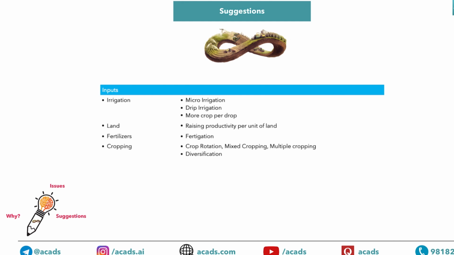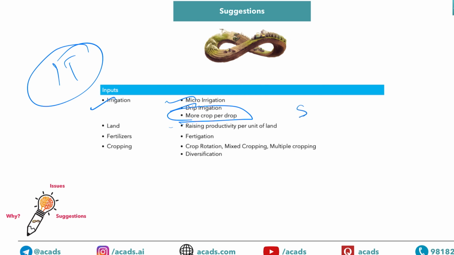Other than that, we are going to give you one example related to inputs only. The I in IIT Fees is inputs. In case of irrigation, you can always write about micro irrigation, drip irrigation, more crop per drop, or other schemes. In case of land, you can write about raising productivity per unit of land. You can also write about land records modernization, land reforms.